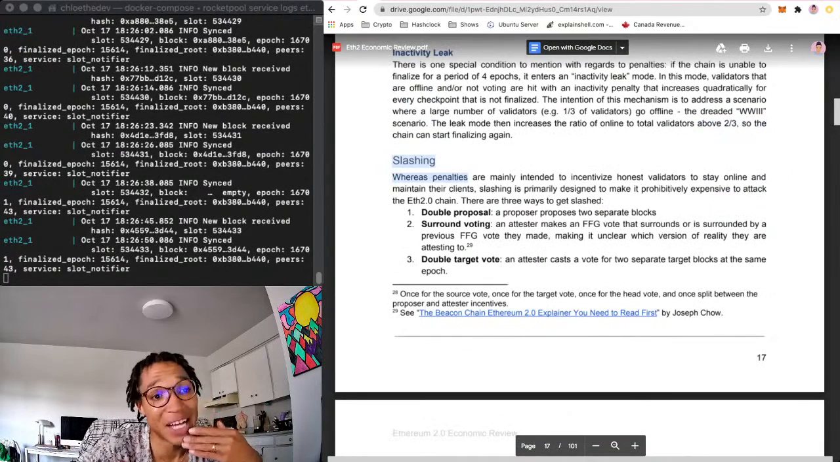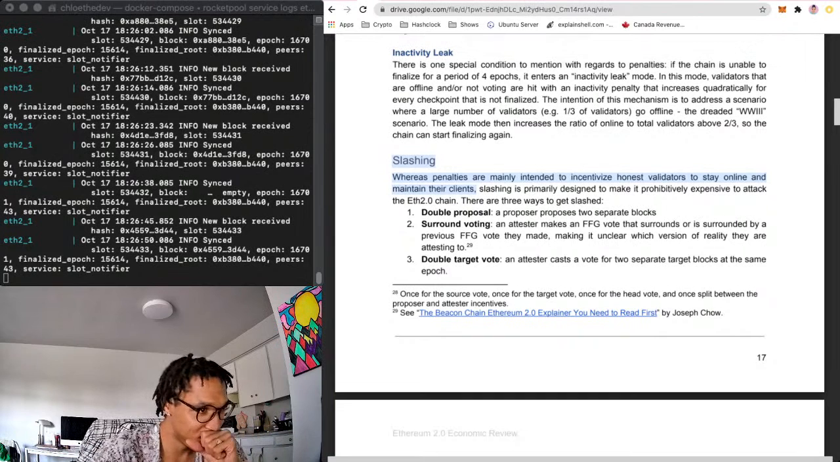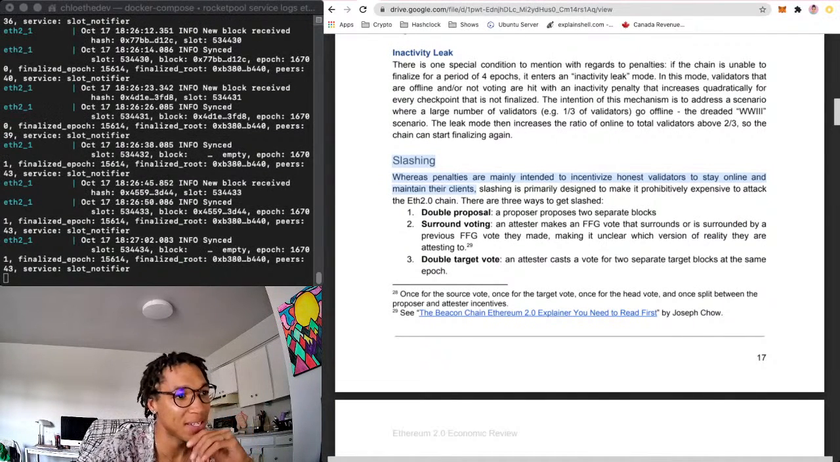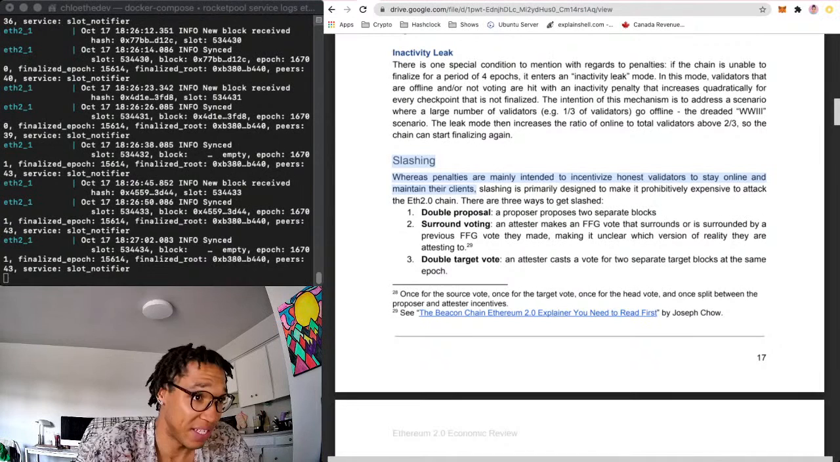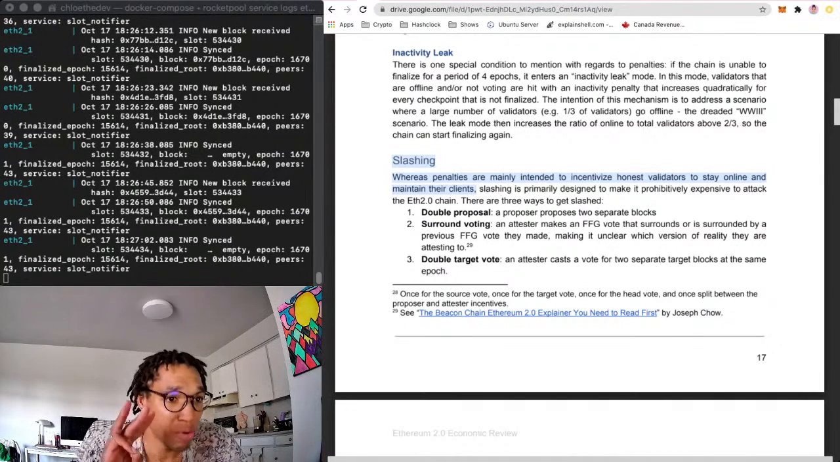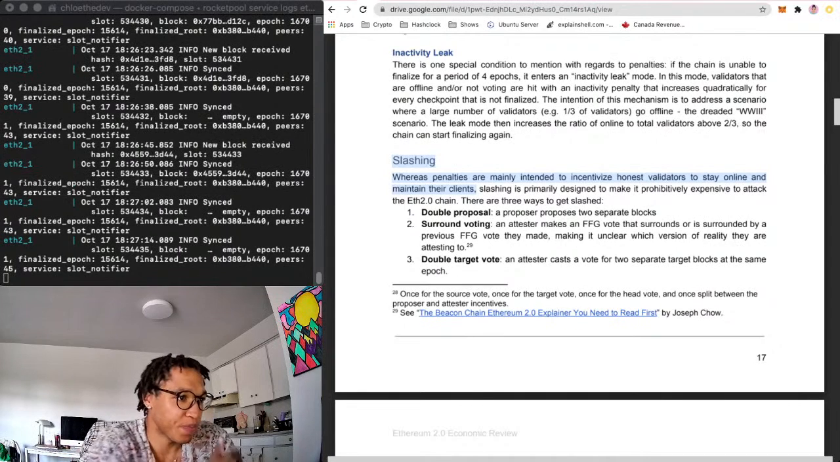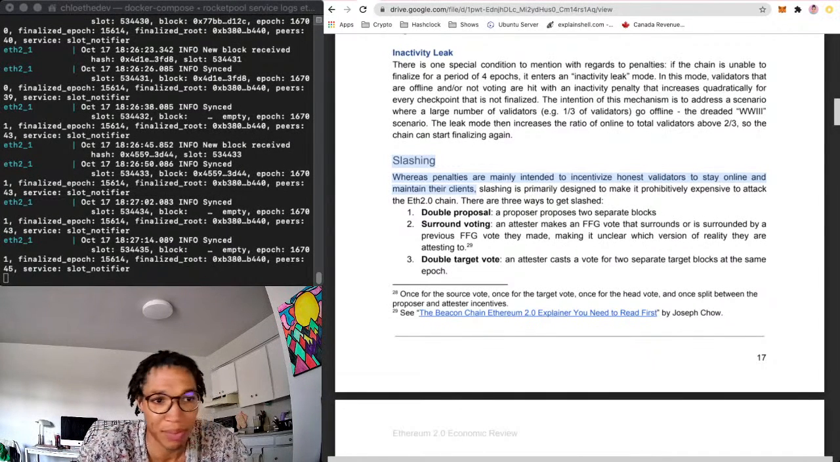And then we get into slashing, like full out. You did something bad, you need to be slashed. Whereas penalties are mainly intended to incentivize honest validators to stay online and maintain their clients, slashing is primarily designed to make it prohibitively expensive to attack the ETH2.0 chain. There are 3 ways to get slashed. Double proposal, so you propose 2 separate blocks, which you can't do that.